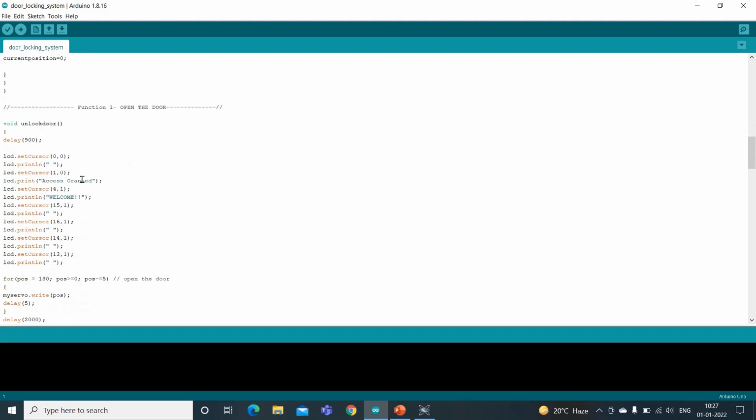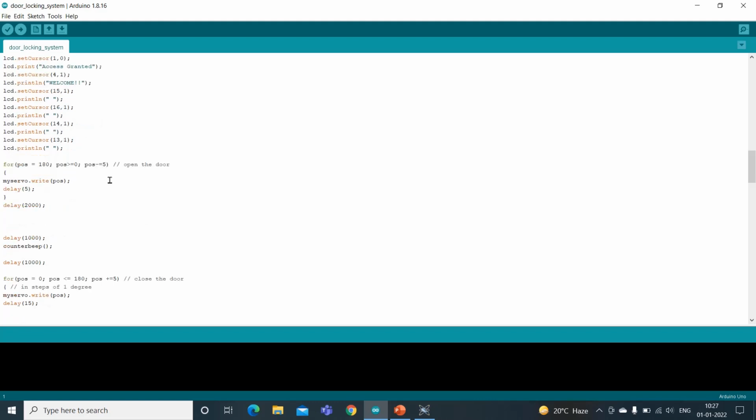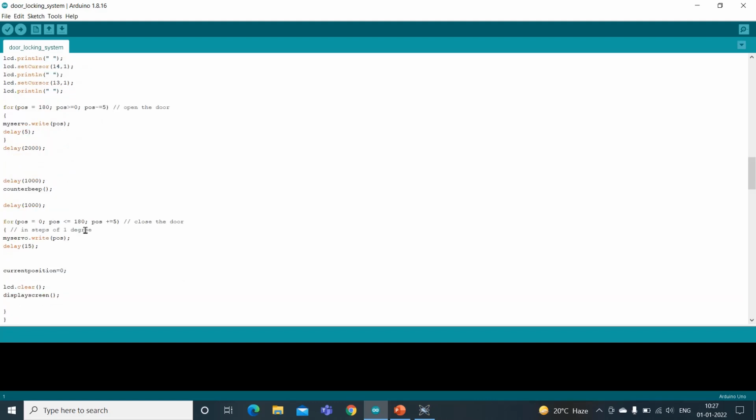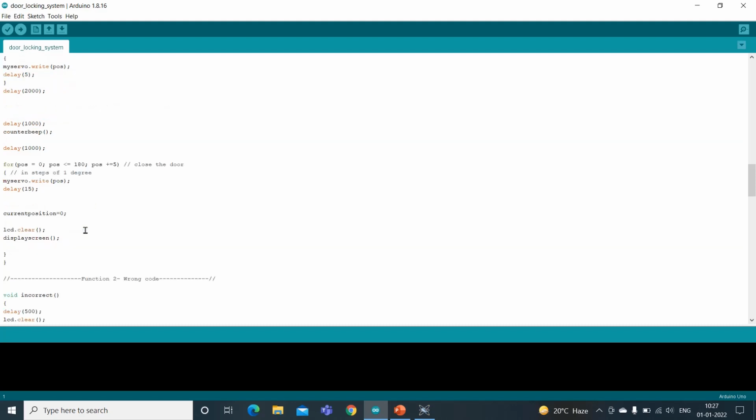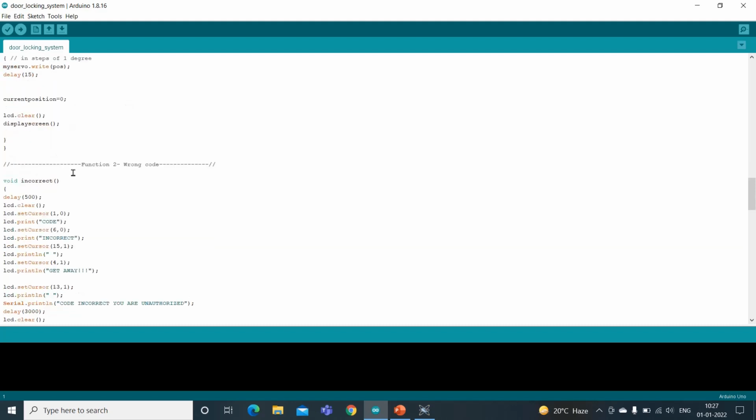So now let's move to the function unlock door. In this function, we have printed the message access granted and welcome on the LCD screen. And then after 5 seconds, the door will automatically lock again, and the current position is set to 0. And we again display the default message with the help of display screen.